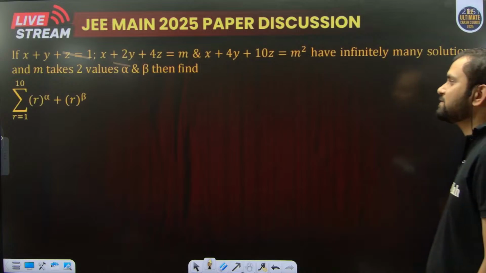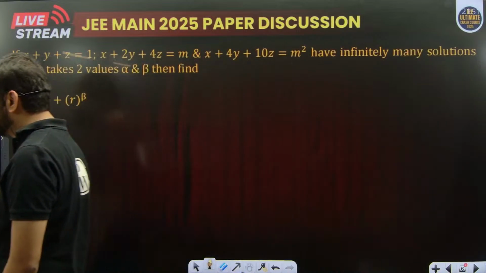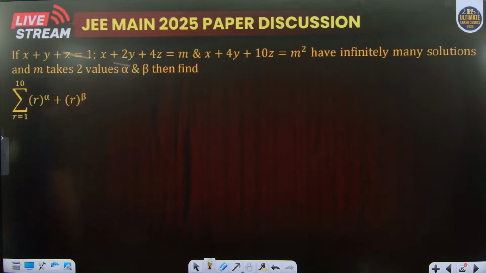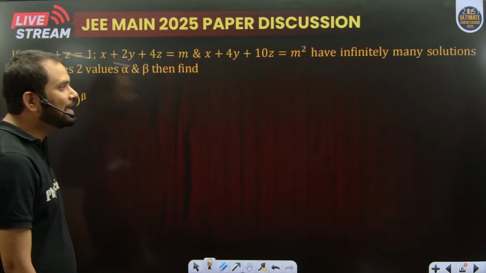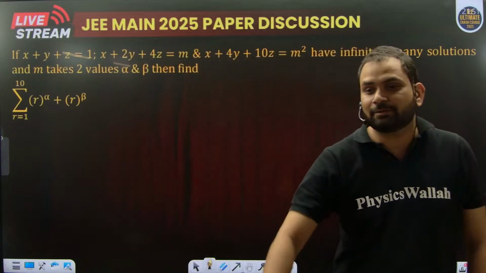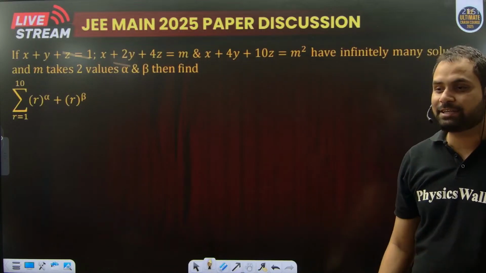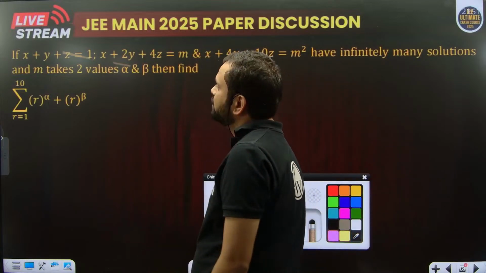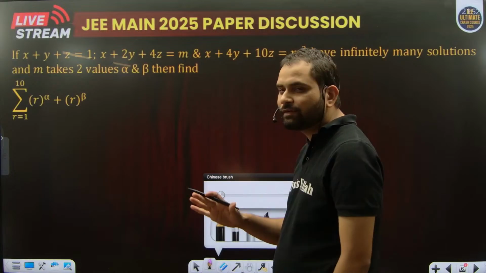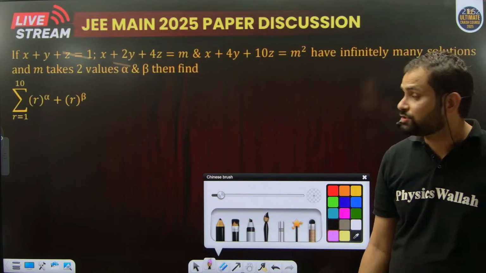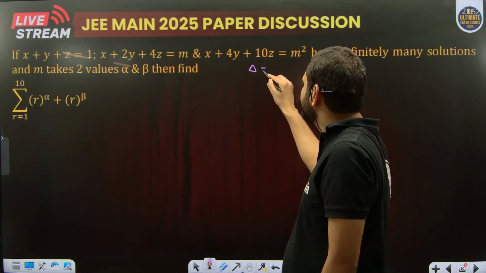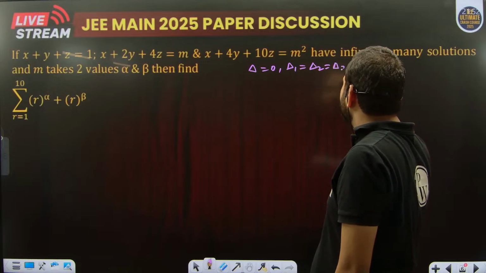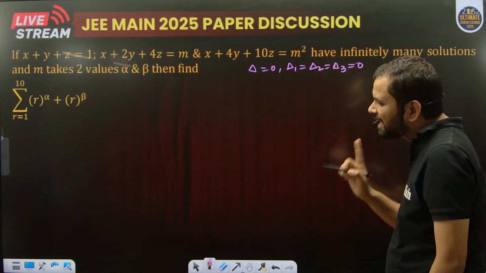If x plus y plus z is equal to 1, x plus 2y plus 4z is equal to m, and x plus 4y plus 10z is equal to m square, has infinitely many solutions, then find the value of that particular expression where m can take two values alpha and beta. Now, if there are three equations having infinitely many solutions, then del should be equal to 0. Del 1, del 2 and del 3, all these quantities should be 0. And I have to find out m.